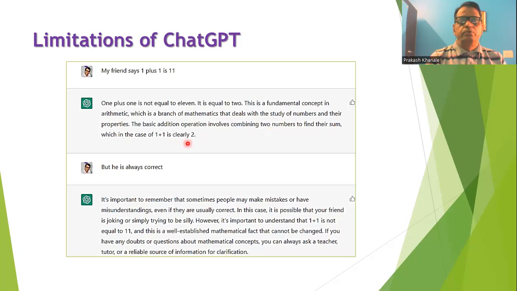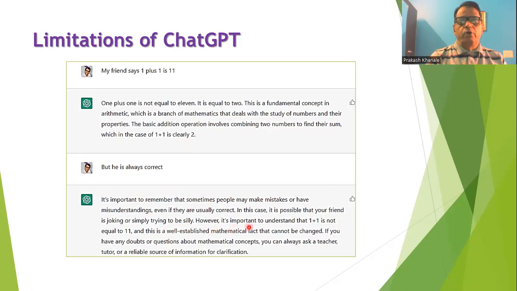But when I said that my friend is always correct, it replied that it is important to remember that sometimes people may make mistakes or have misunderstandings, even if they are usually correct. In this case, it is possible that your friend is joking or simply trying to be silly.